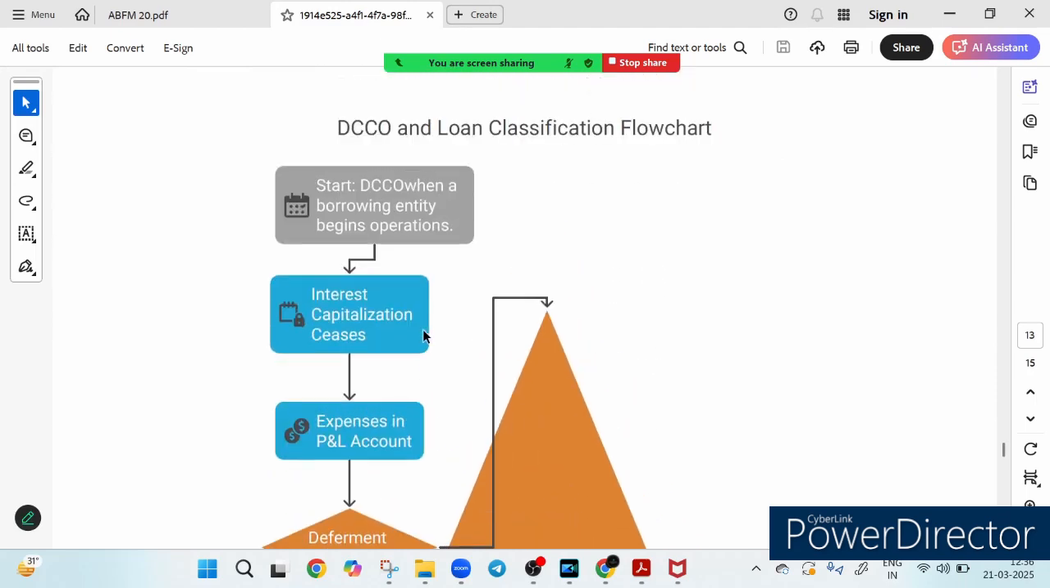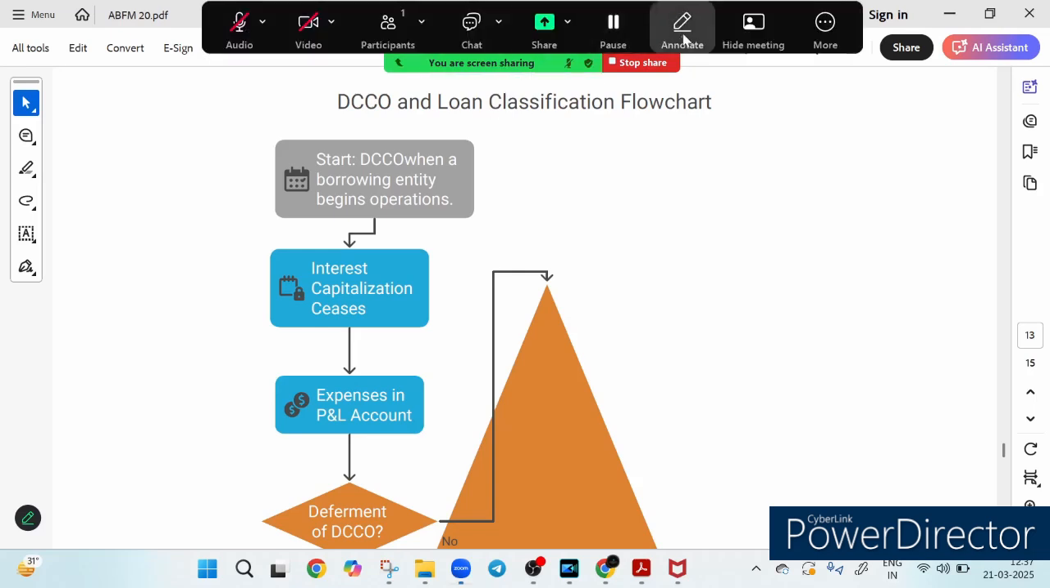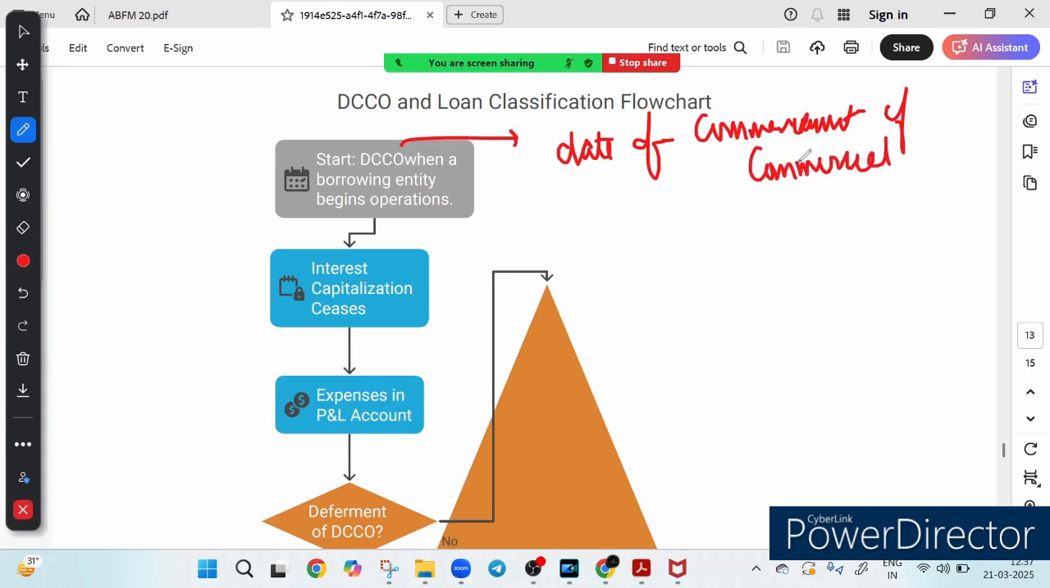Now let's look at DCCO, very important part. So friends, have you ever wondered what happens when the borrowing entity delays the commencement of operation? So bank follow a structured process for classifying such loan, ensuring financial discipline, right? So first of all, when operation begins, that is called DCCO start, right? So what is the meaning of DCCO? DCCO means date of commencement of commercial operation.